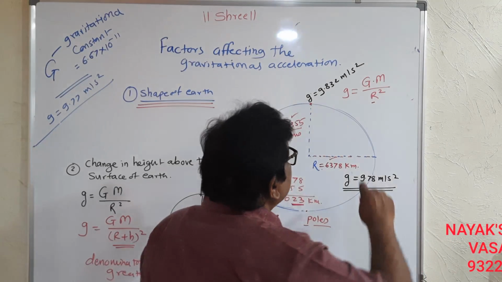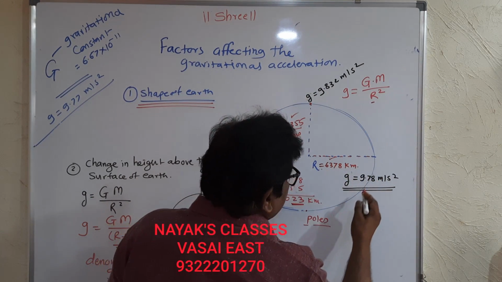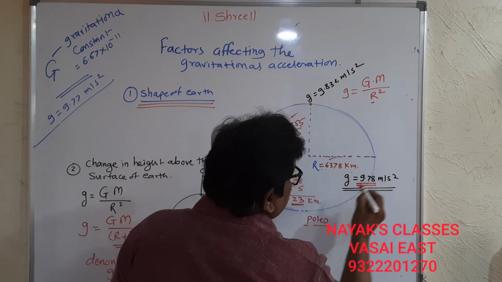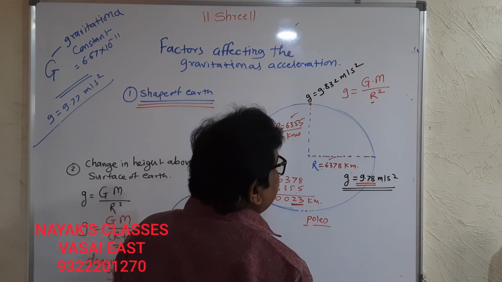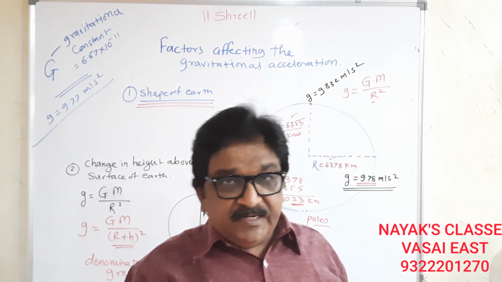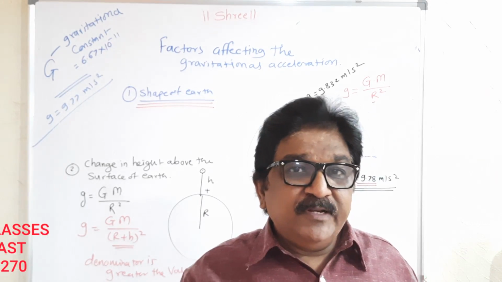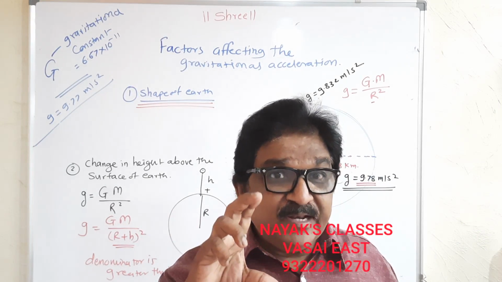So the value of this small g will be 9.78 meter per second square at the equator. When distance is increasing, the denominator is increasing. Denominator increasing means the value of the ratio will be less.